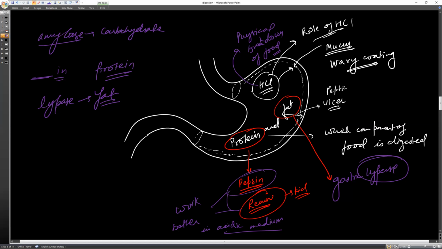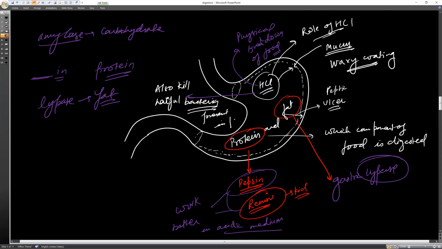Now next is that this HCl also kills the harmful bacteria. So it also kills the harmful bacteria present in the food.